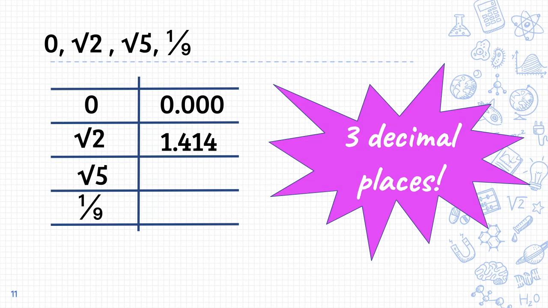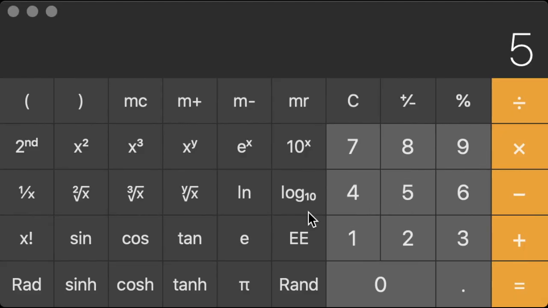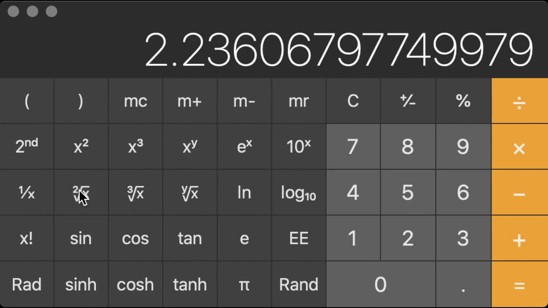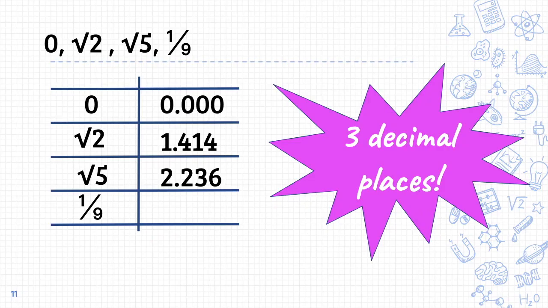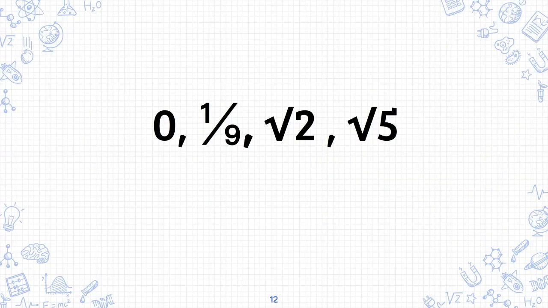What is the square root of 5 in decimal form? Well, you type 5 and then hit the square root button, and you should get 2.236. And then finally, what is 1/9 as a decimal? Top in, bottom out, 1 divided by 9 in your calculator, and you should get 0.111. Only using 3 decimal places. So now that the numbers have been converted into decimal form, why don't you try to put them in order from least to greatest? Remember to use the original form of the number. So your list should include 0, square root of 2, square root of 5, and 1/9. The answer is here. 0, 1/9, square root of 2, and the square root of 5.